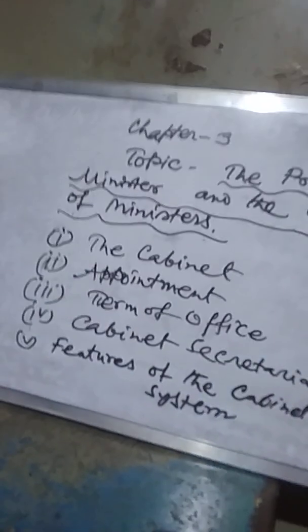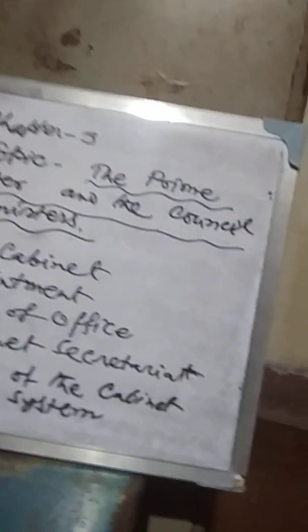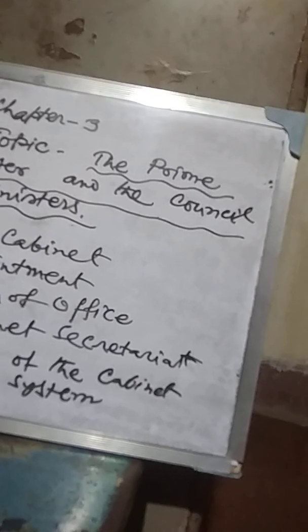Today's topic is the Prime Minister and the Council of Ministers. The remaining points I am going to teach. Point number 1, the Cabinet. 2, the appointment. 3, term of office. 4, Cabinet Secretariat. And 5, features of the Cabinet system.